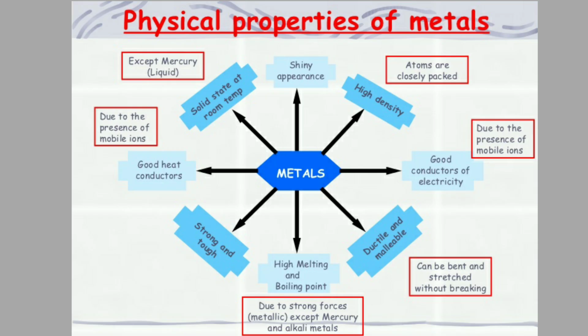Let's start the next topic, that is physical properties of the metals. Here is the flow chart in which you can see all the physical properties of the metals. So let's start one by one. There are so many physical properties of metals, meaning physical state, their luster, how they conduct electricity and all these things. The first physical property is the physical state.